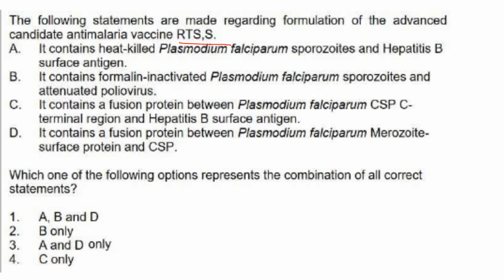RTS,S is a malaria vaccine also known as Mosquirix, and it contains circumsporozoite protein, that is CSP, a truncated form of the major surface antigen of the Plasmodium falciparum sporozoite, as well as hepatitis B surface antigen. So here only option C is correct, all the others are not correct. Answer is option 4.